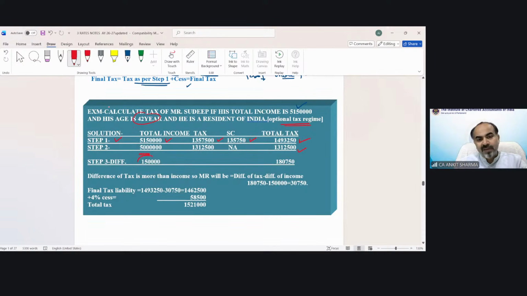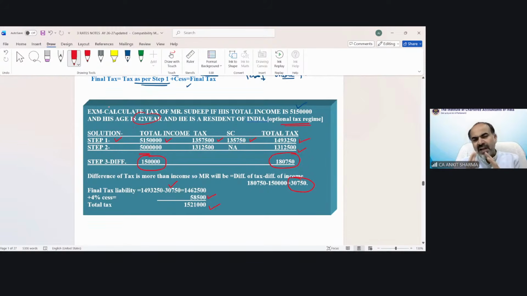Now you can see a difference. The income exceeded by 1,50,000 rupees, but the tax has been increased by 1,80,750. So this difference of 30,750 would be marginal relief. It will reduce from step number 1 tax liability and then cess applies, and that would be your final tax liability.